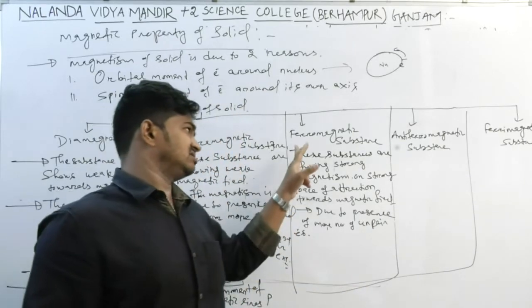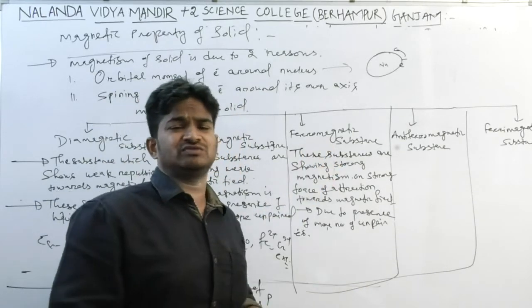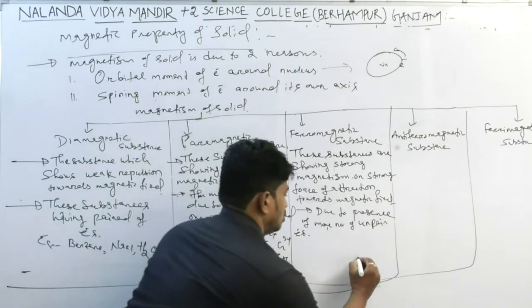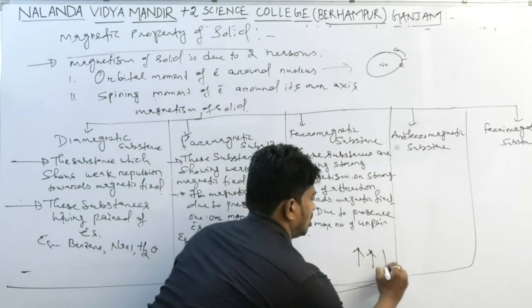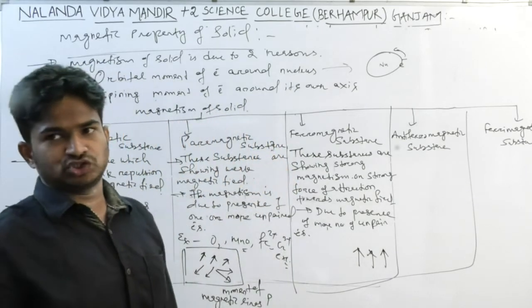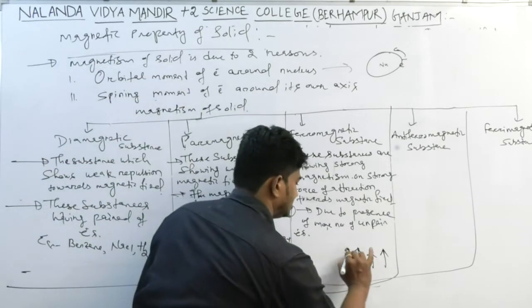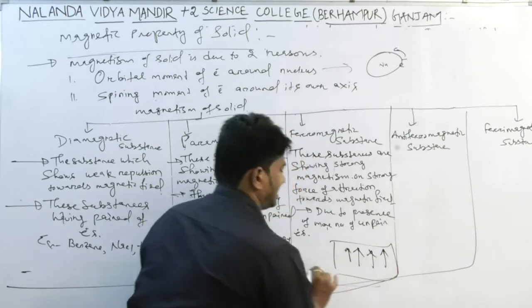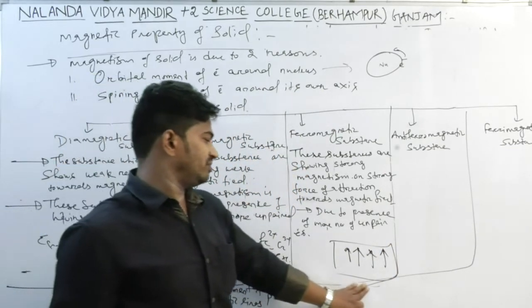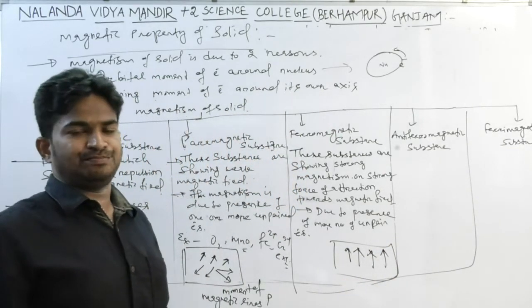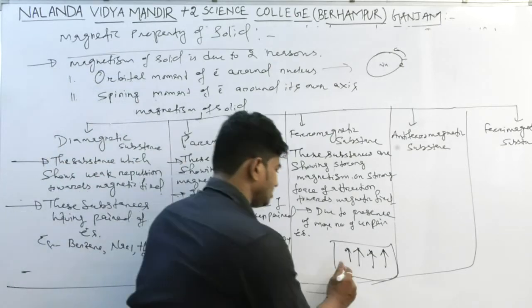The substance shows more magnetism also because of the same direction of magnetic lines produced by the electrons. This is the dipole moment, or domain of dipoles, for magnetic lines.